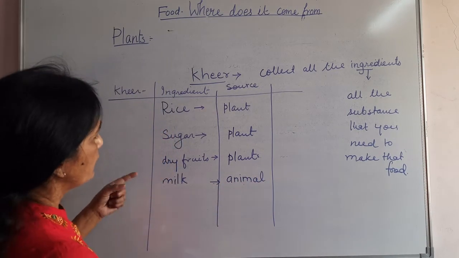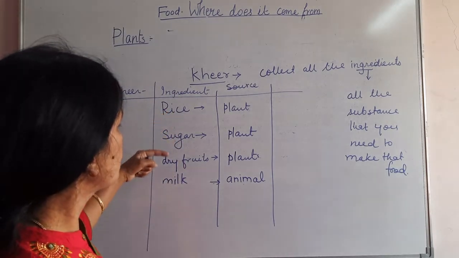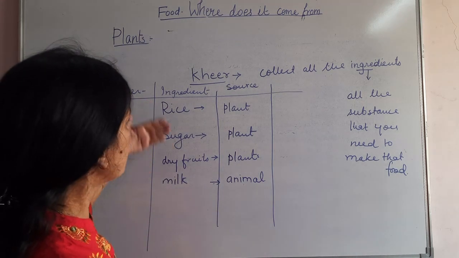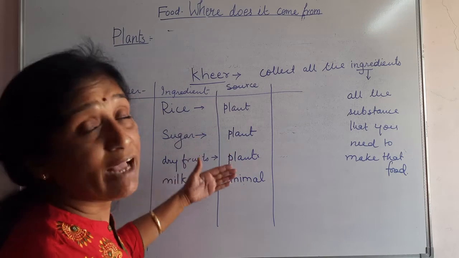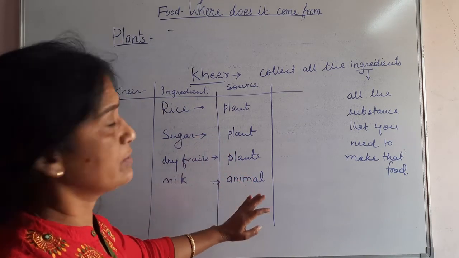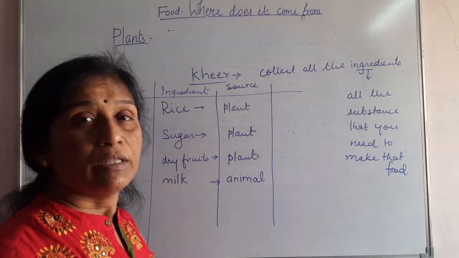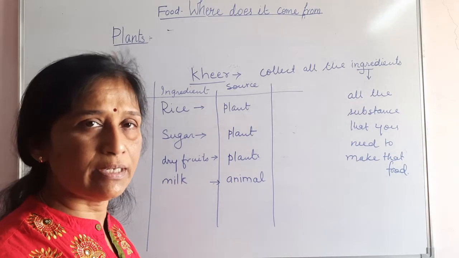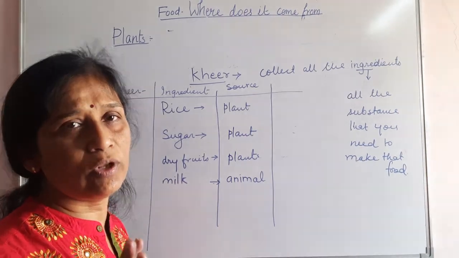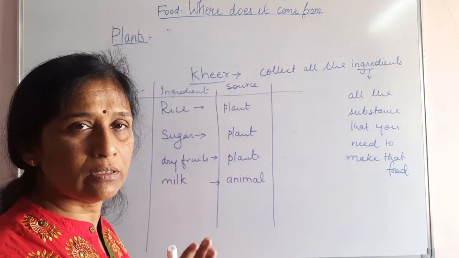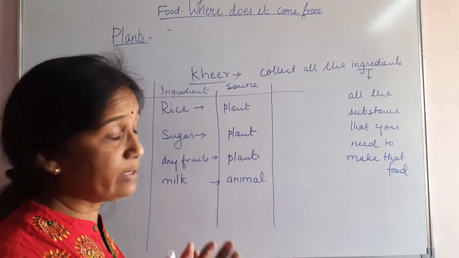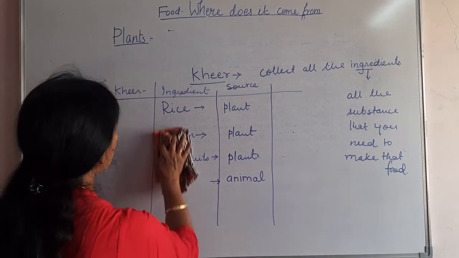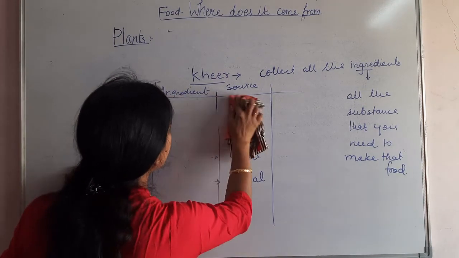And if you add water, you can. So rice, sugar, dry fruits and milk are the main ingredients that you use to make a kheer, and you will have a delicious kheer after cooking it. In this way, they may give you the name of any food item like idli, sambar. So you can write first of idli and then of sambar. Two things you have to prepare differently, right? So let's check what to write in case of idli.